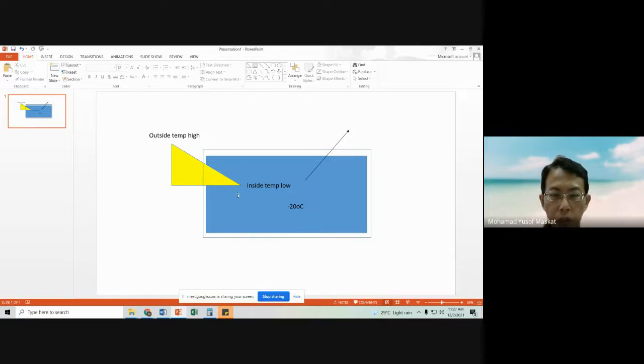However, at the same time, the outside temperature will slowly move into this freezer. So what happens to the temperature? Over time, although it is at minus 20, it will slowly start to increase again. Once it increases up to a certain point, the sensor of the motor will sense that it is high, and then it will start the motor again.